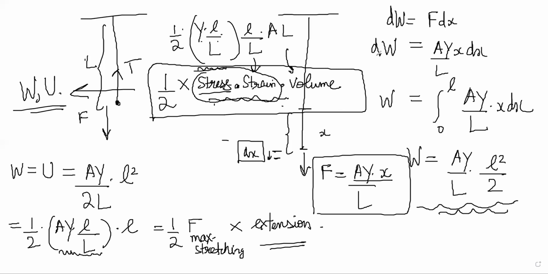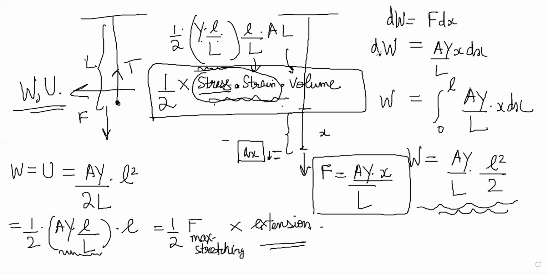He has taken the external force to be equal to the tension at any moment, and he has said, let's stretch it by a further dx. So basically the work done in that tiny stretch would be f dx, which is YA by L into x dx. And now do that from 0 to L extension, right? So that is the total work done or potential energy stored.